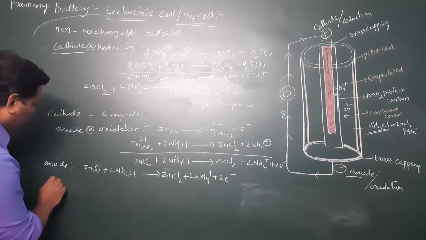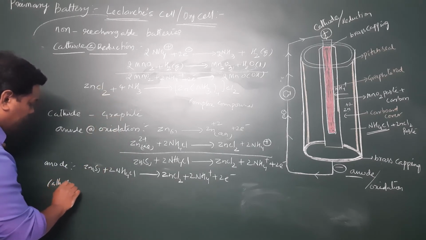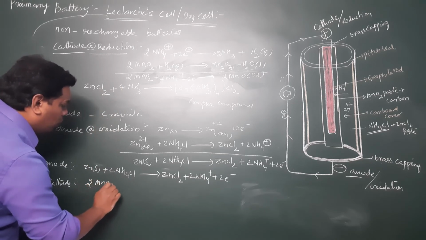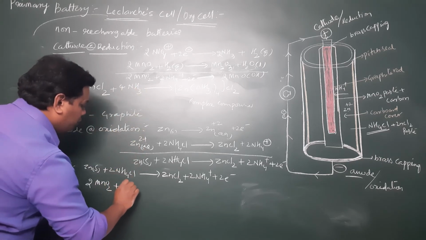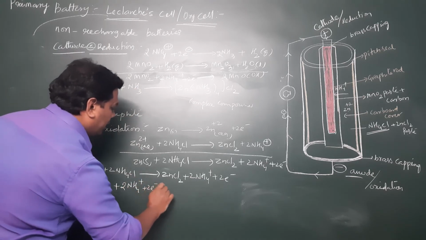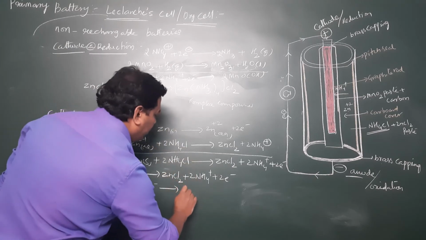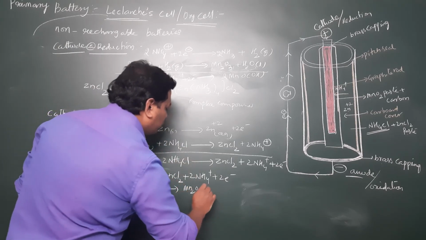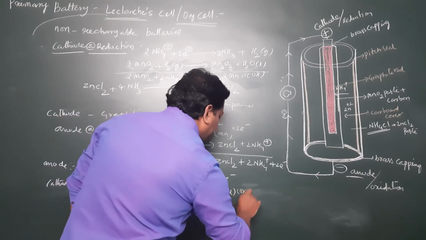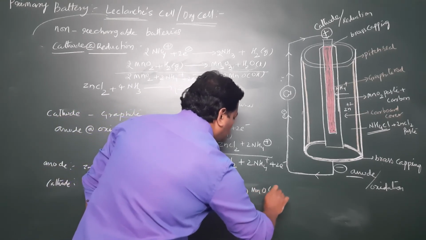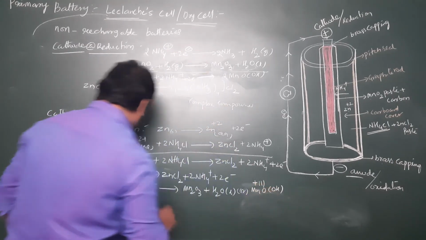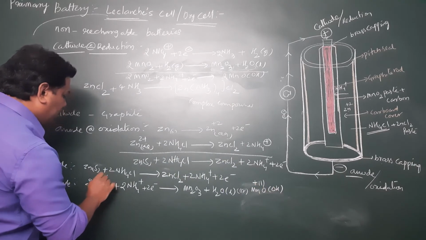I'll write the overall cell reaction. The cathodic reaction takes place at the cathode. So that is 2MnO2 plus 2NH4+ plus 2 electrons gives rise to Mn2O3 plus H2O liquid, or you can write it as MnOOH. Here the oxidation number is +3 in this case, student, right? And in MnO2 the oxidation number is +4.